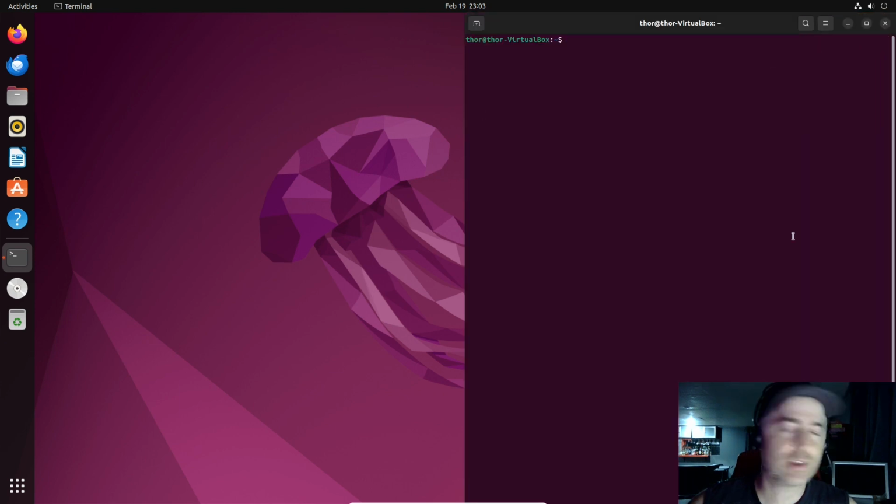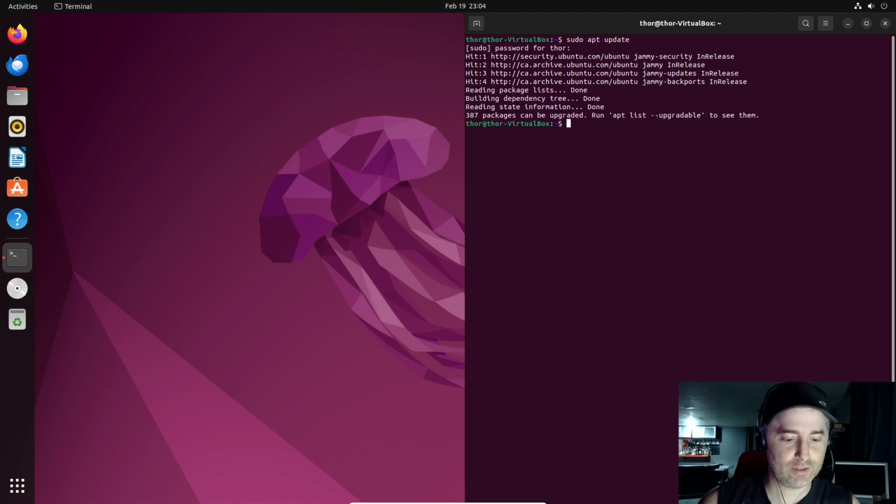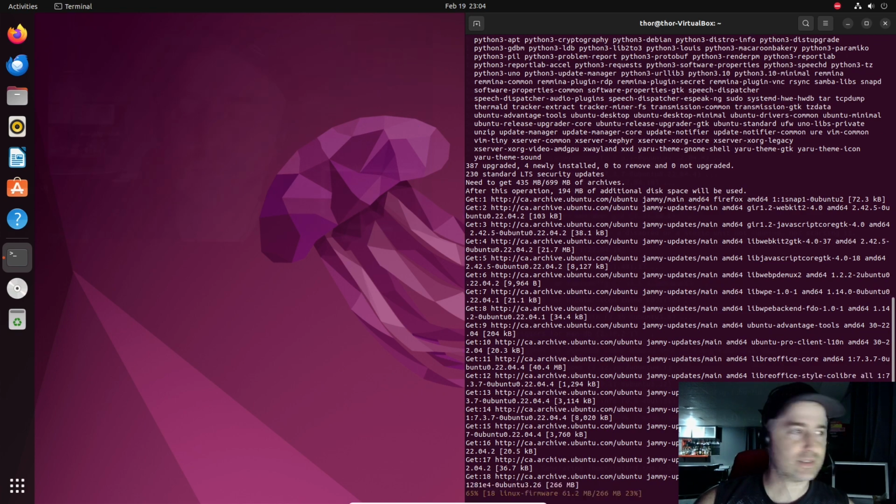All right, let's do this. First, I want to update my instance, so I'll just sudo apt update, password Thor 12345, and it will list the updates to be done. 387. Sudo apt upgrade, and I'll type -y for yes, and it will install all the updates of your OS.